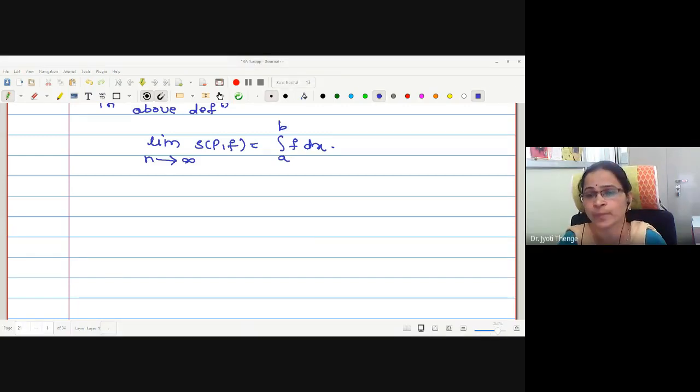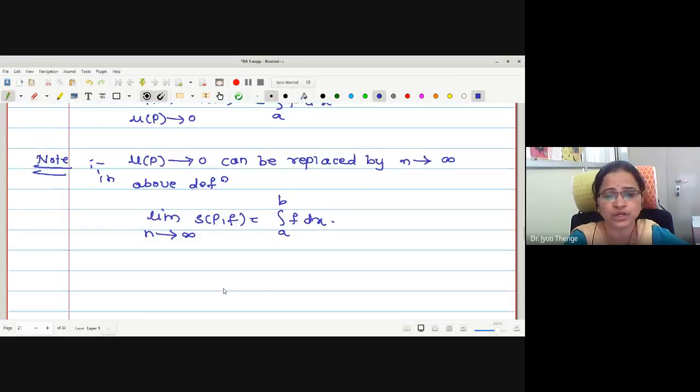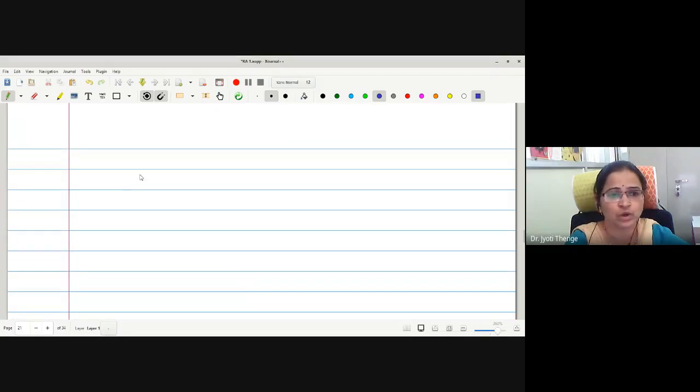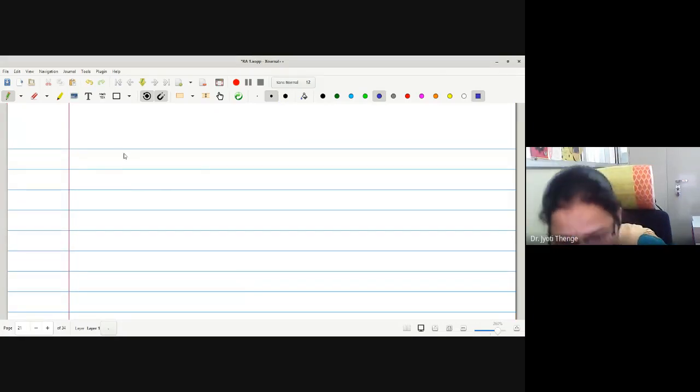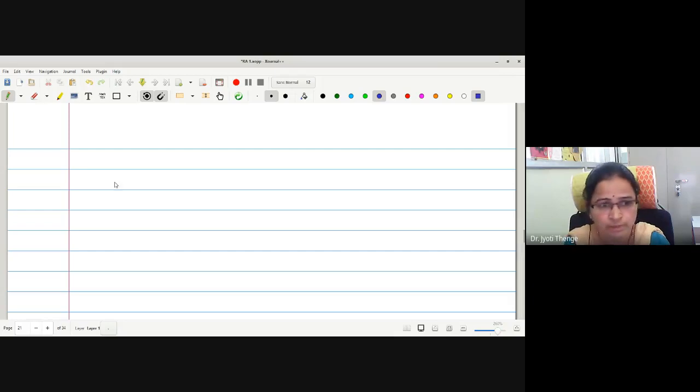Whenever we prove the equivalence of any two statements, what do we do? We prove the equivalence by proving 1 implies 2 and 2 implies 1, that is, 1 is implied by and implies 2. Here also, in order to prove that the two definitions of integrability are equivalent, we will prove that definition 1 implies definition 2, and definition 2 implies definition 1. Therefore, the first step we will follow is definition 1 implies definition 2.